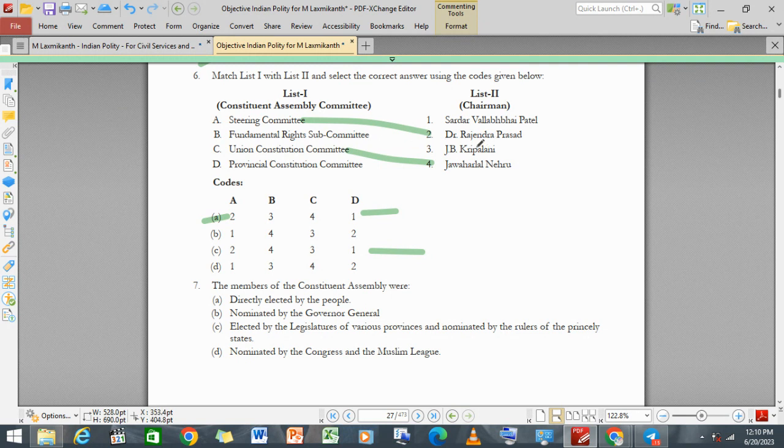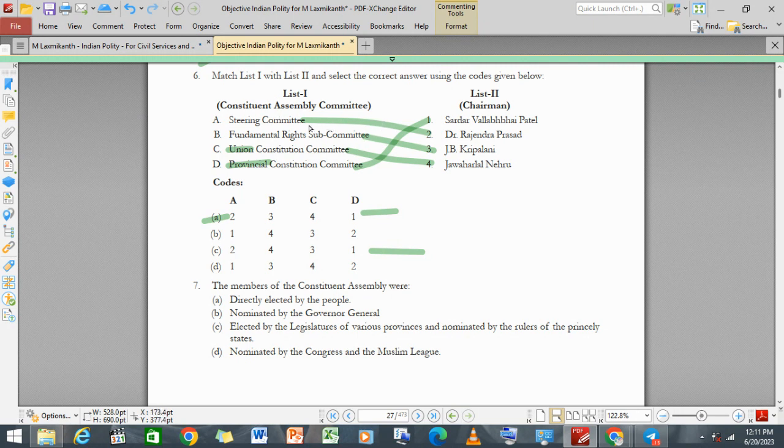Fundamental Rights Subcommittee came to Sardar J.B. Kripalani, and Provincial Constitution Committee came to Sardar Vallabhbhai Patel. That means the Union Constitution Committee came to Jawaharlal Nehru, and the Union part came to Jawaharlal Nehru, while the provincial came to Sardar Vallabhbhai Patel.